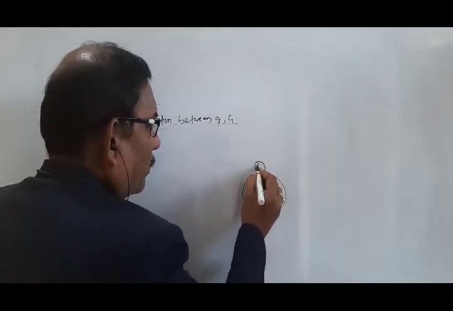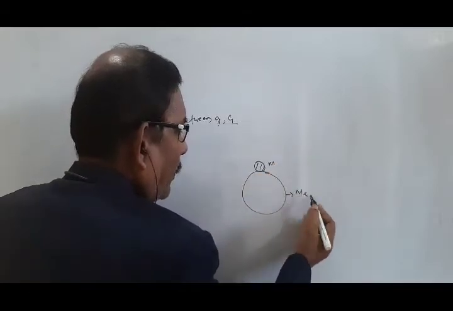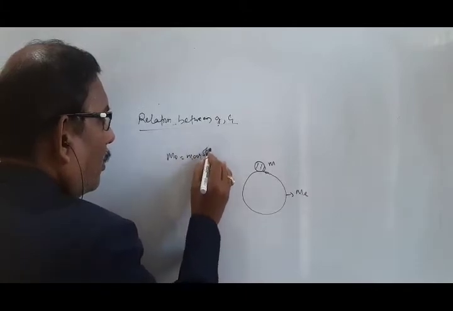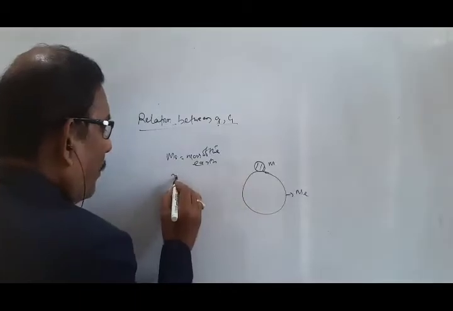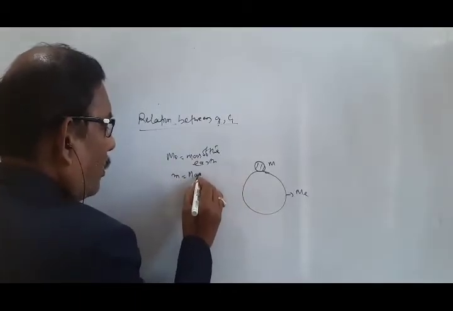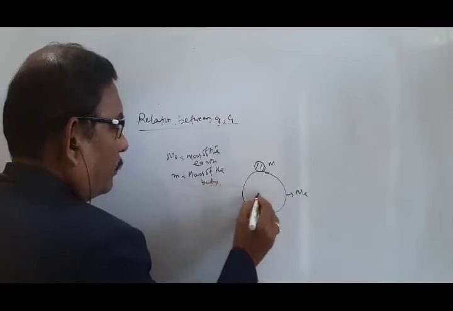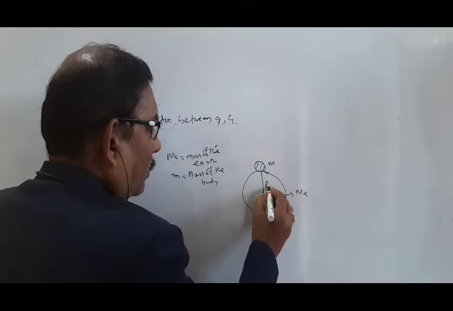The body is placed on the surface of the earth. Me is the mass of the earth, m is the mass of the body, and R is the radius of the earth.